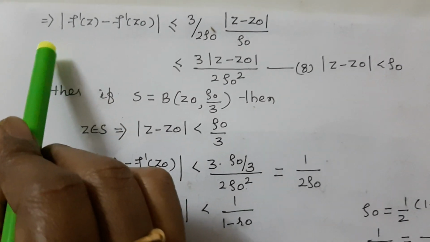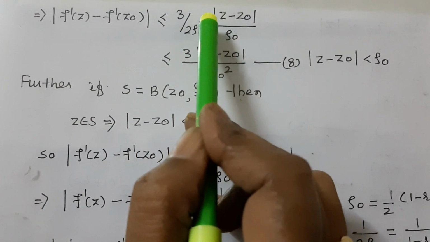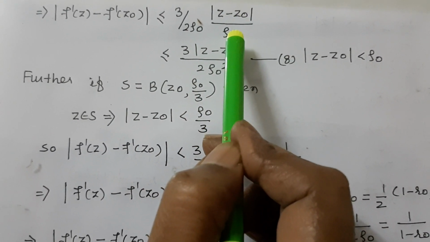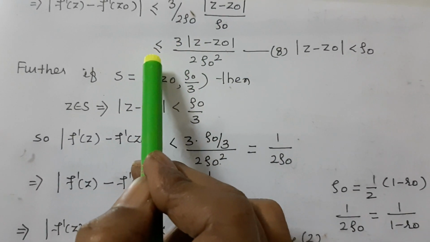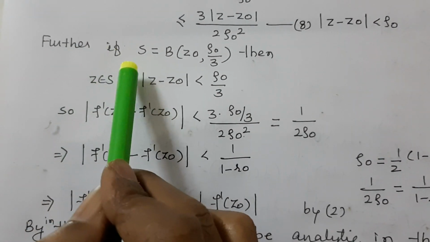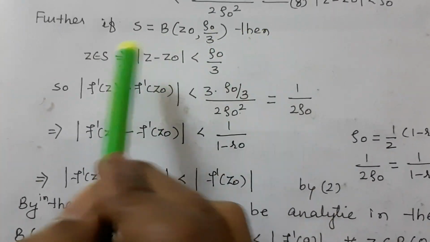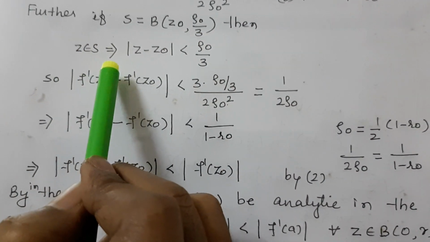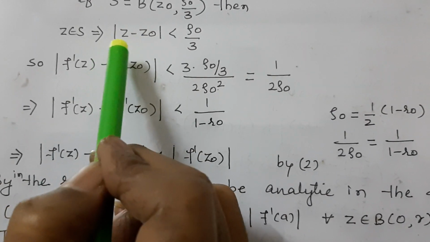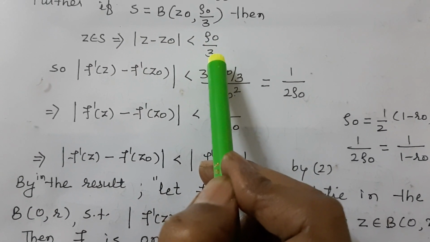Then the above equation is less than or equal to 3 by 2 rho 0 mod of z minus z0 upon rho 0. It becomes less than or equal to rho 0. Further, if S is equal to B of z0, rho 0 by 3, then z belongs to S implies that mod of z minus z0 is less than rho 0 by 3.